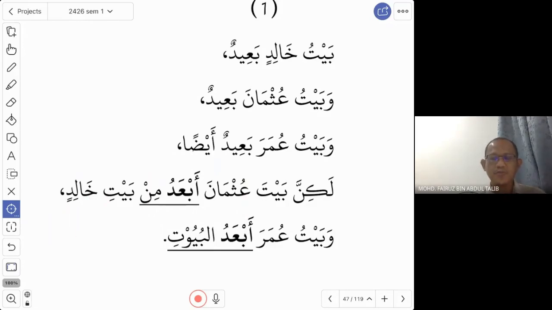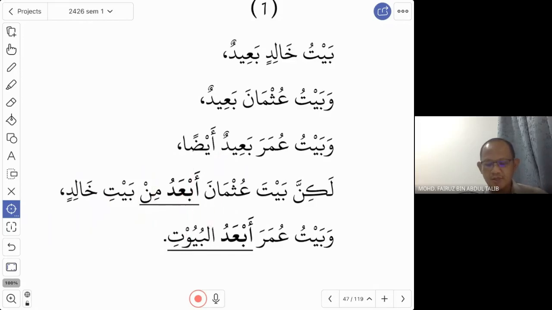When you want to compare between two things, you have to change from ba'id to this pattern, ab'adu. We will see what the wazan is. That is number 1. Number 2, you need to use min after that. So we say ab'adu min, farther than. So this is our lesson today: how to change from ba'id to ab'adu min. This is to compare between two.